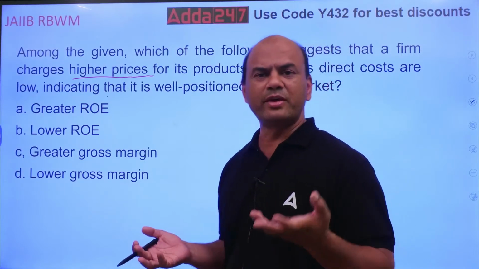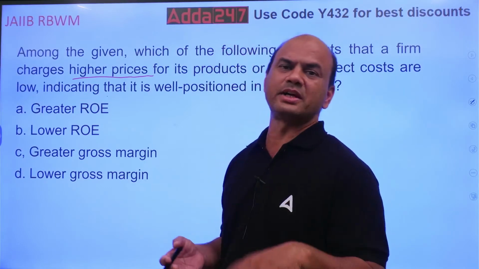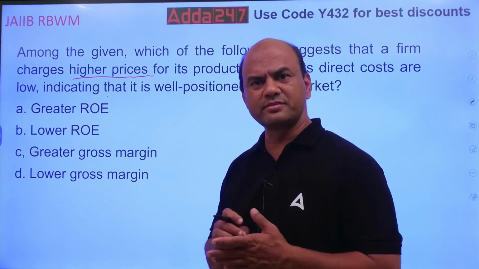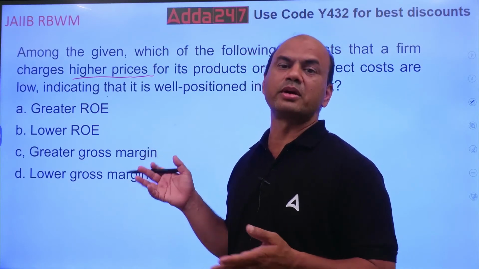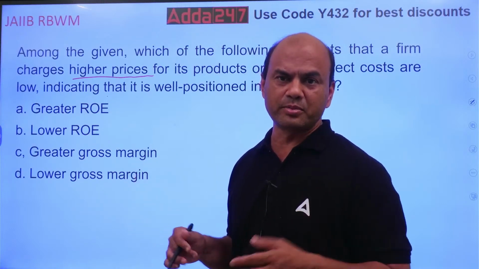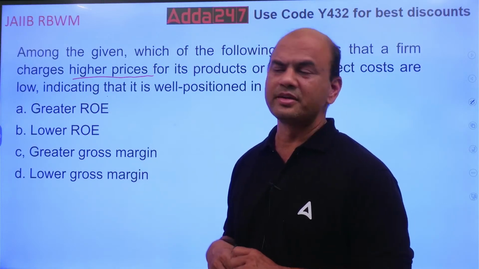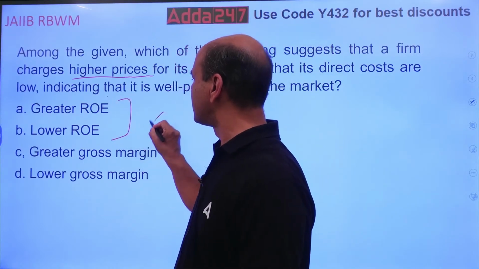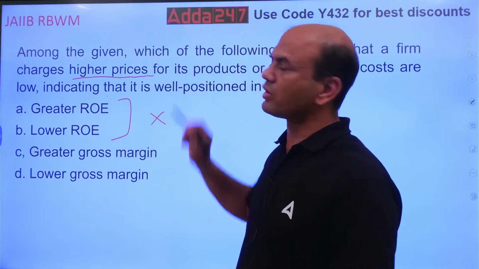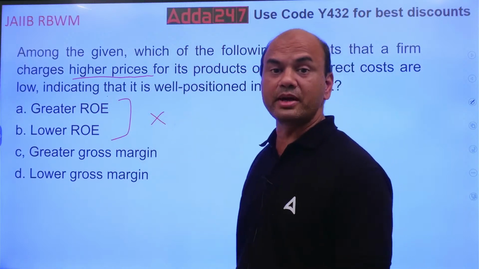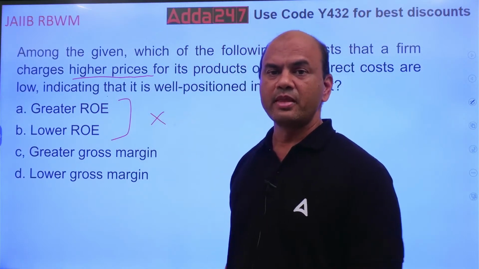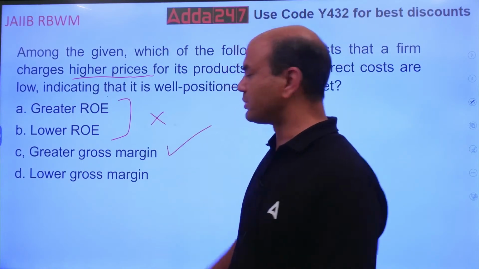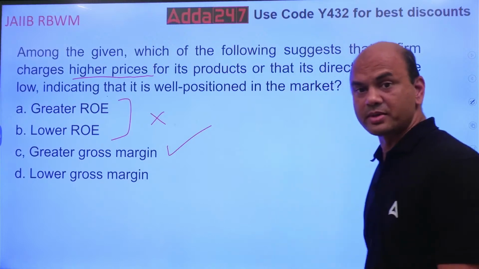Because if I am giving something for 100 rupees, now I am charging 120 rupees. So I will be getting 20 rupees extra. So my net profit or my gross profit will increase by 20 rupees. Isn't it? So ROE is not the question over here. Again, it's equity. But here we are talking of prices. It is directly impacting the sales. When something is directly impacting the sales, it will affect the gross margin, greater gross margin.